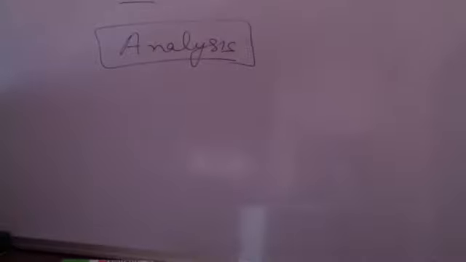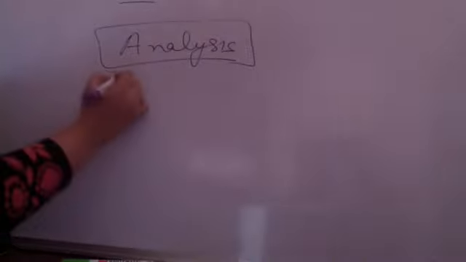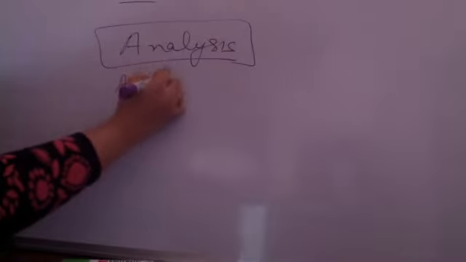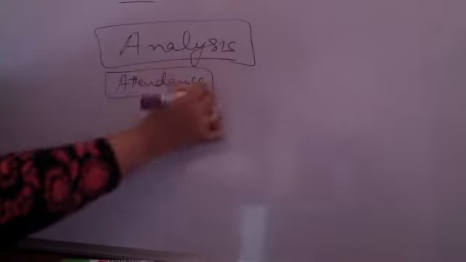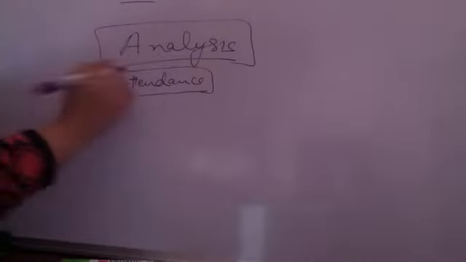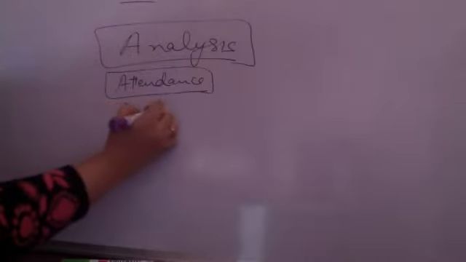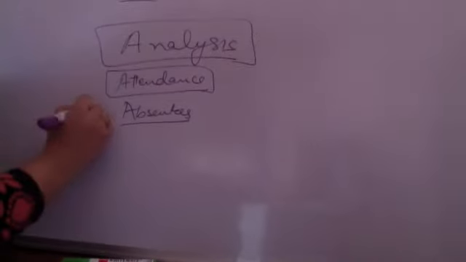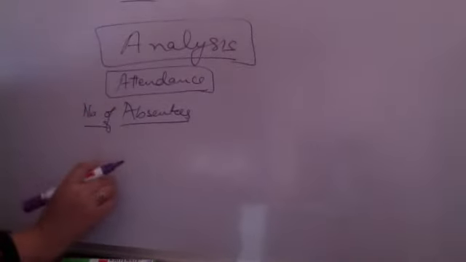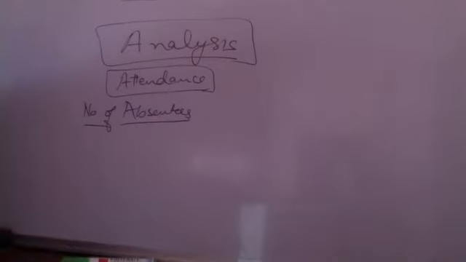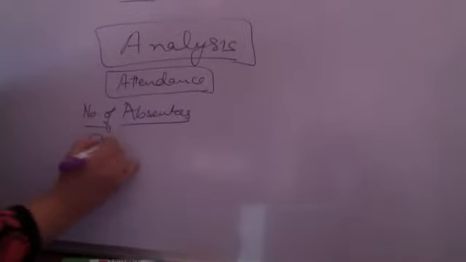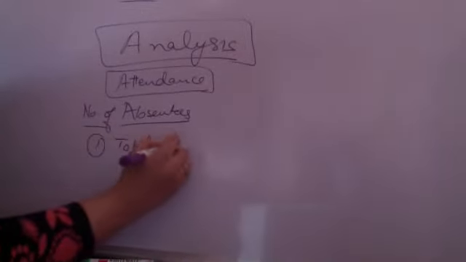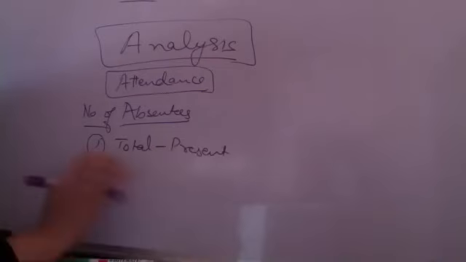Let me take a very basic example. Supposedly, I am taking all of your attendance. Now after taking the attendance, if somebody asks you how many are absentees, what will you do? Kindly unmute and answer. How do you count the number of absentees? Total minus the people who are present. One way is you do total minus present. One way of going about it is this.